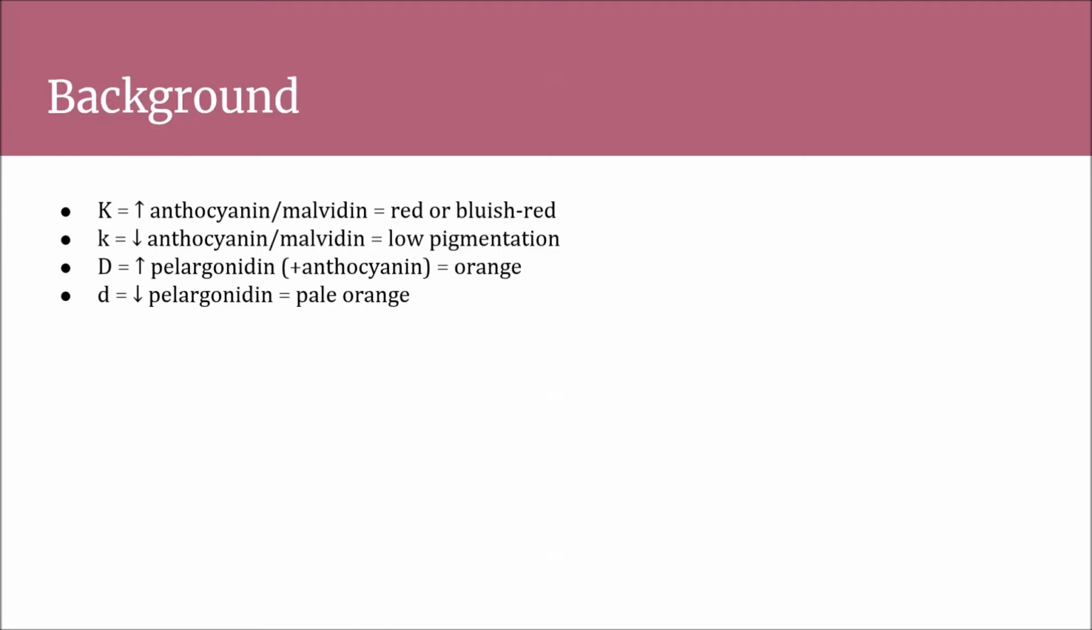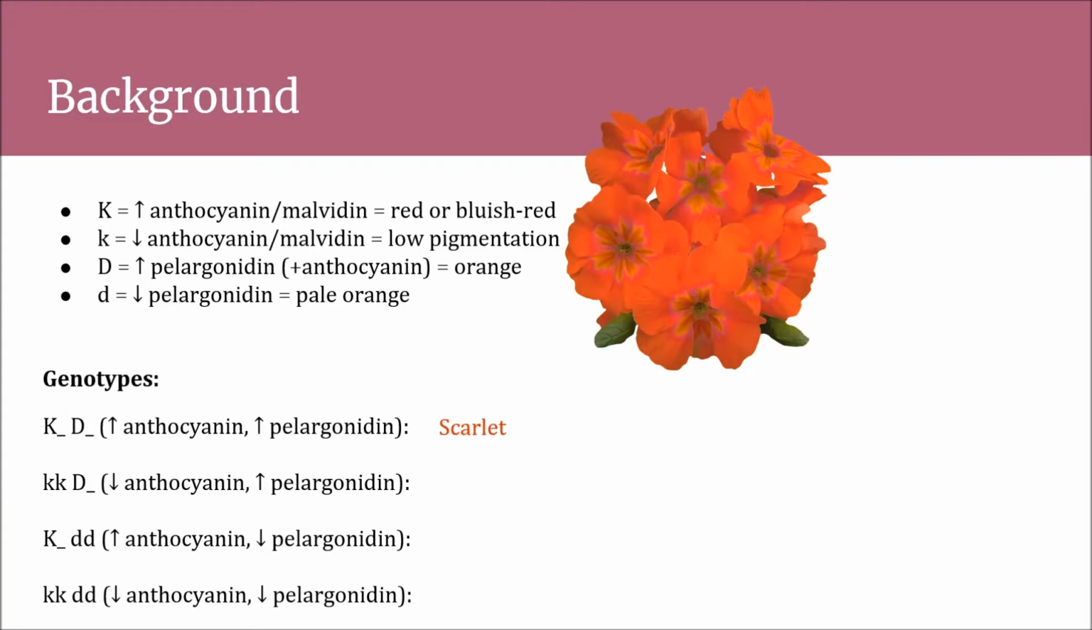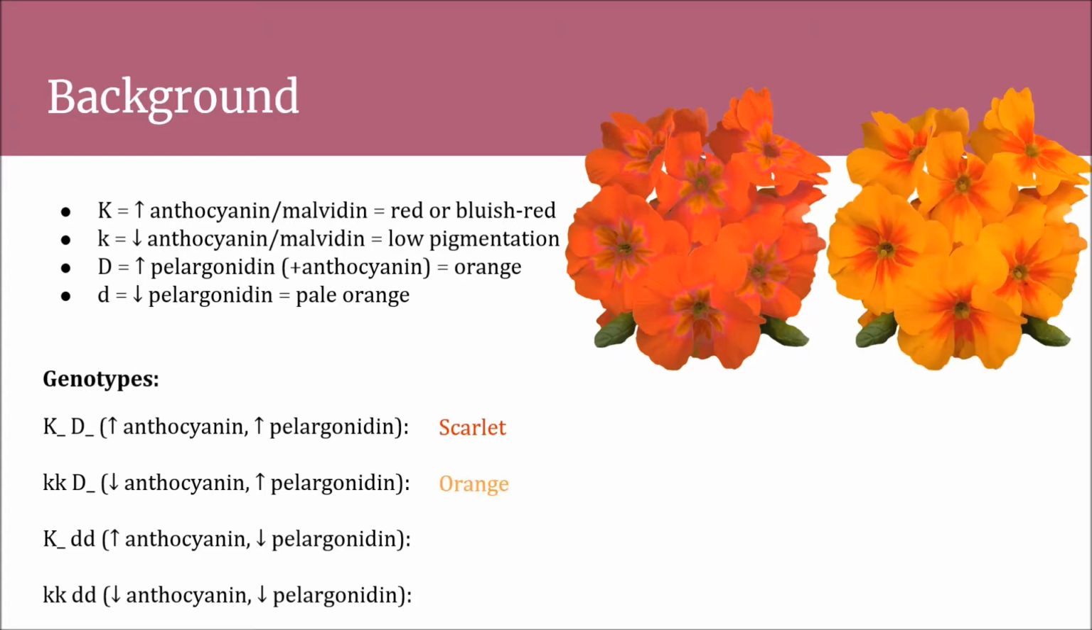These are the possible genotypes. So, big K results in scarlet flowers due to the high anthocyanin concentration. Little k and big D code for orange flowers because the orange pigment from big D has dominance over the white flowers from little k. Big K and little d code for scarlet flowers because the red pigment in the big K allele has dominance over the little d. Finally, little k and little d code for weaker anthocyanin and pelargonidin concentration, making the flowers appear coral.